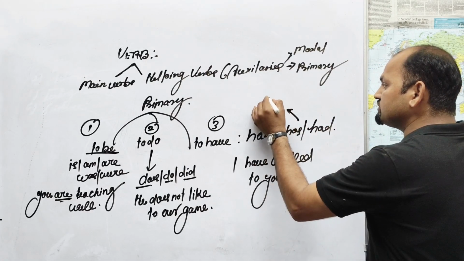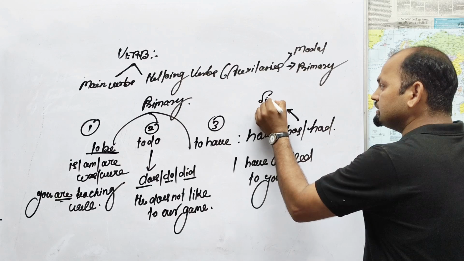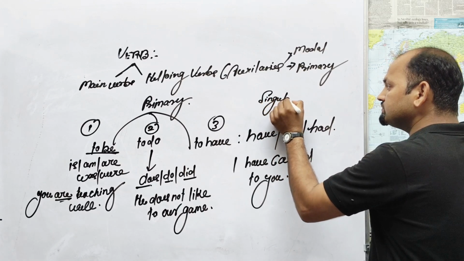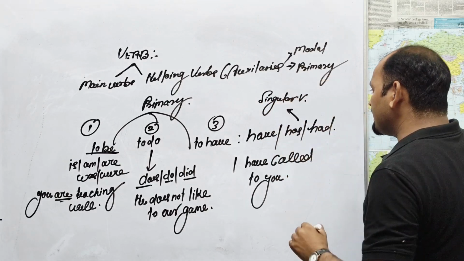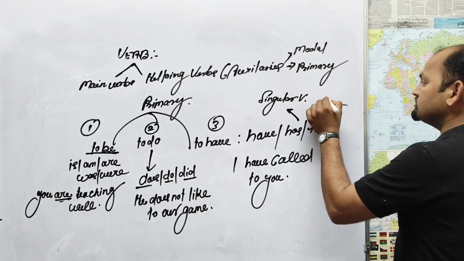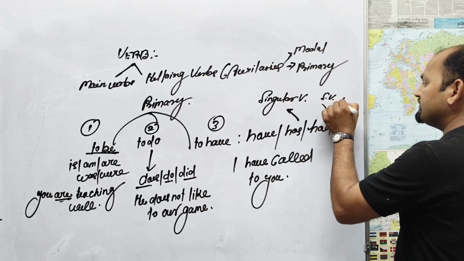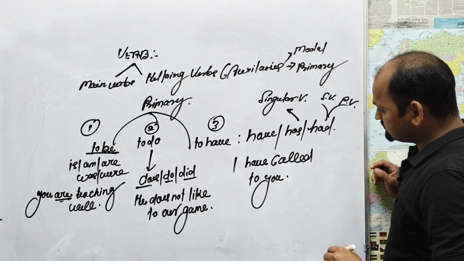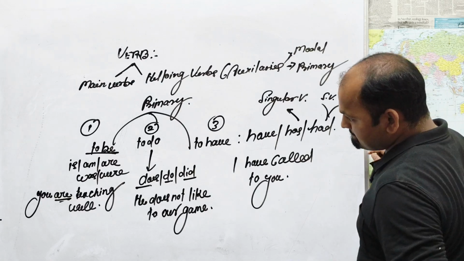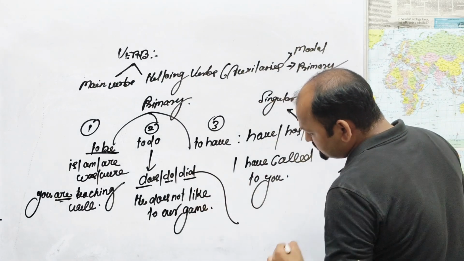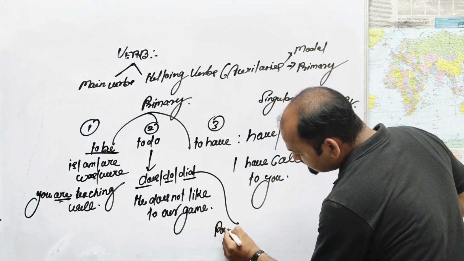Has we can use with a singular verb. Had we can use with a singular verb and with the sense of a plural verb. Did we can use for past tense.